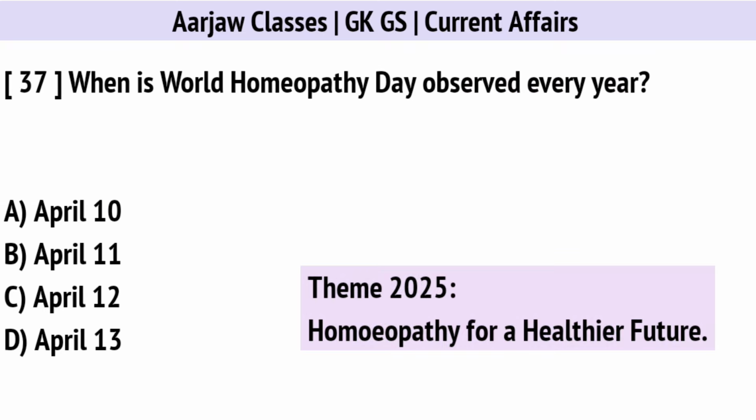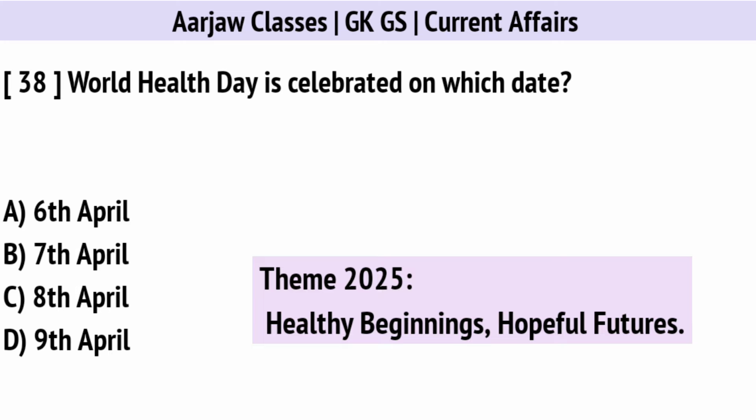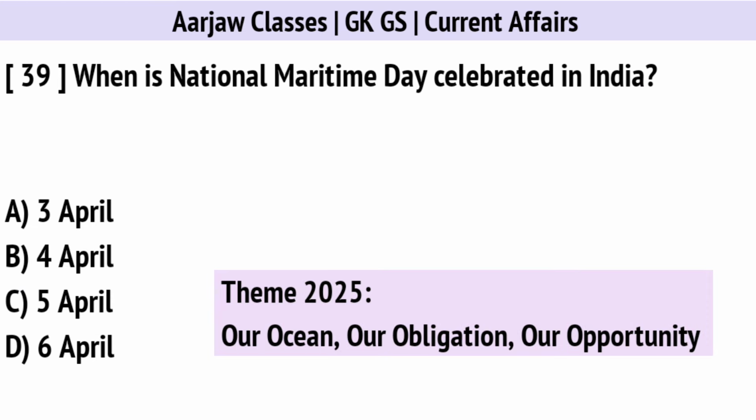When is World Homeopathy Day observed every year? Correct option is A, on 10th April. World Health Day is celebrated on which date? Correct option is B, on 7th April. When is National Maritime Day celebrated in India? Correct option is C, on 5th April.